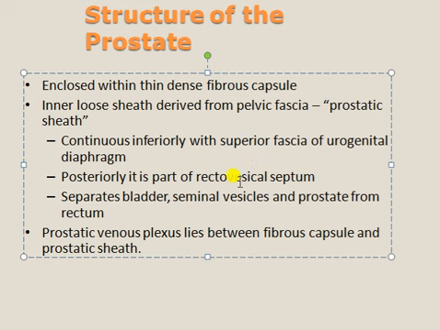Posterior is a part of the rectovesical septum, which separates the bladder, seminal vesicles and prostate from the rectum. The prostatic venous plexus lies between the fibrous capsule and the prostatic sheath. So this is regarding the structure of the prostate gland.